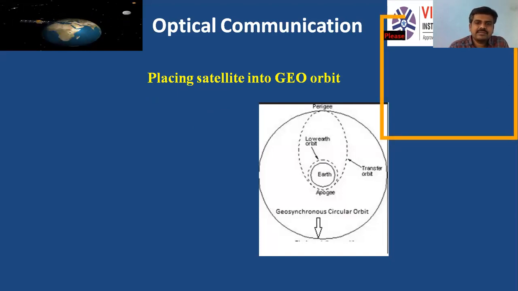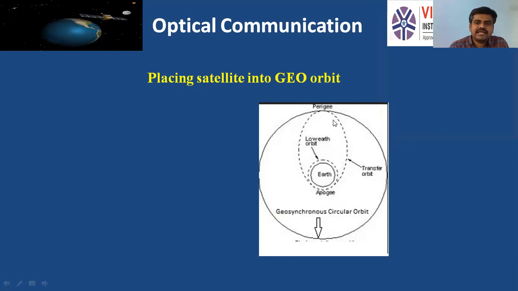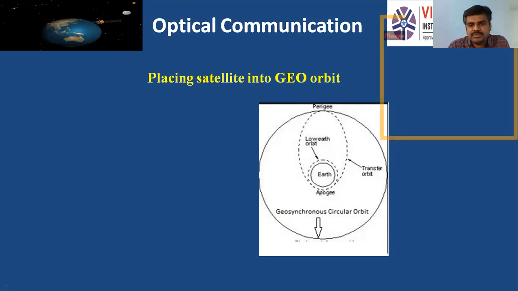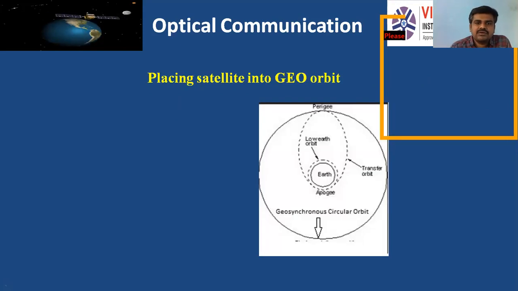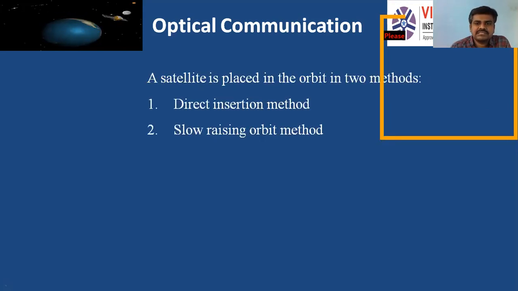In the slow raising orbit method, every time the satellite is launched into space, it passes through the apogee point, raises its perigee point, and again increases the apogee point and so on, and finally reaches the final orbit. Okay, this is wrong, it's opposite, it is given here in the diagram. This is how we place the satellite into the geostationary orbit.